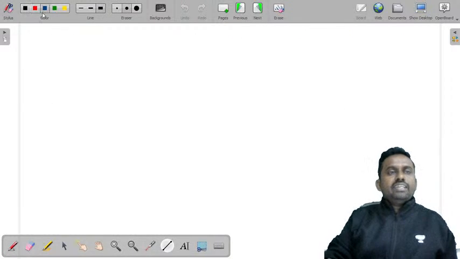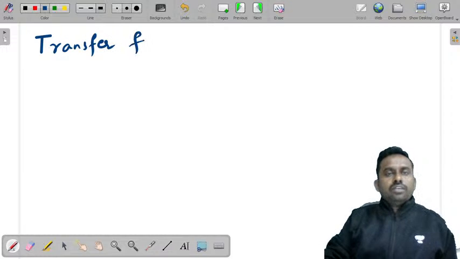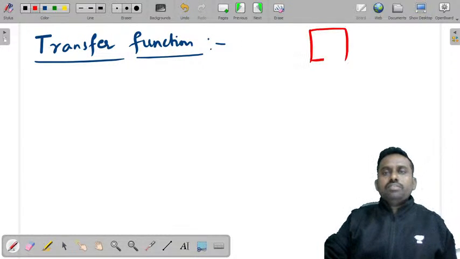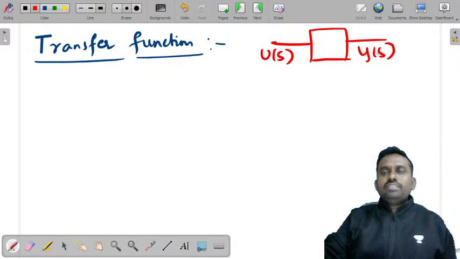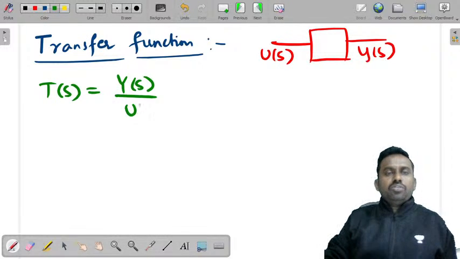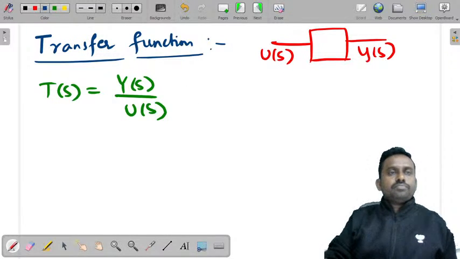Now you want to find the transfer function. So what is transfer function? If you consider a system, its input is U of s, output is Y of s. So the transfer function T of s can be written as Y of s by U of s. Now if you want to find this, you can take two equations.